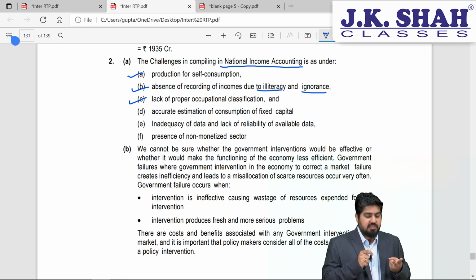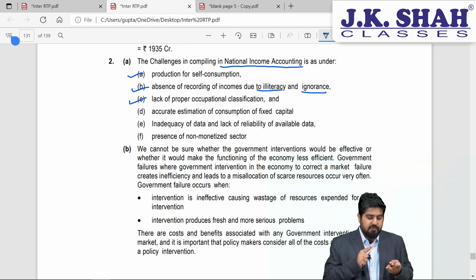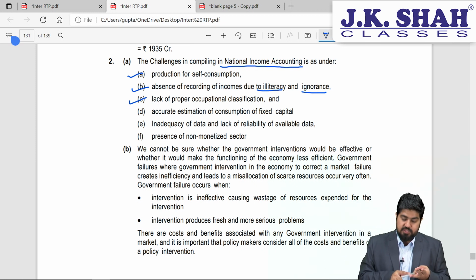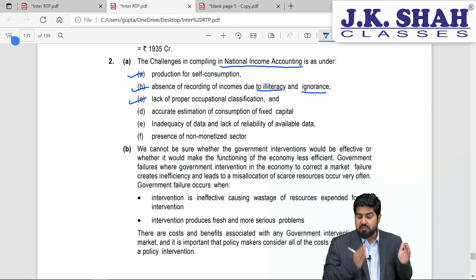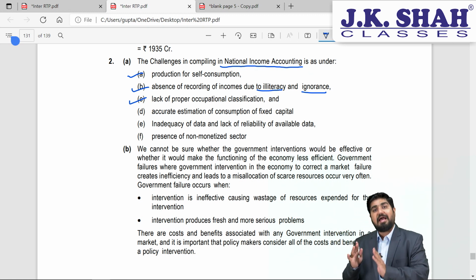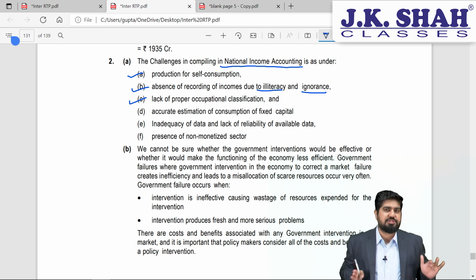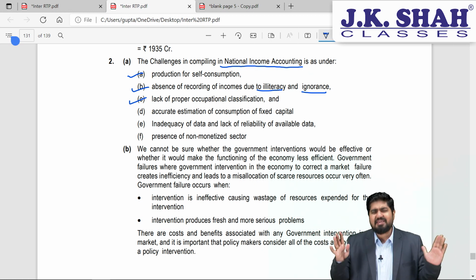You are getting your income from business, so that will be profit. You are getting your income from savings also, so that will be your interest income. Now whether government should consider you as an entrepreneur, as an employee, or as a capital investor. So there is no proper classification of occupation here, and this happens in many cases in the country.